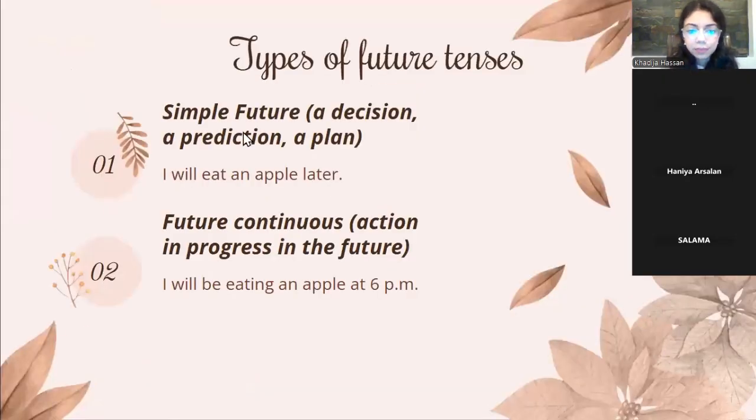Types of future tenses: simple future, a decision, a prediction, a plan. I will eat an apple later, right? It's either a decision, a prediction, or a plan in the future. I will eat an apple later. Future continuous, action in progress in the future. So, ongoing action in the future. I will be eating an apple at 6 p.m.